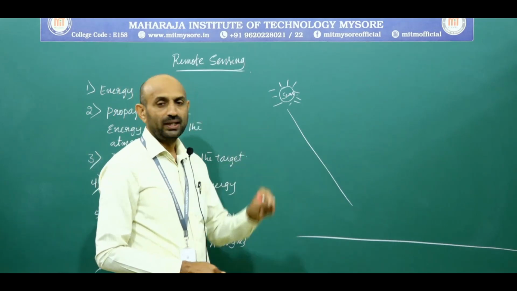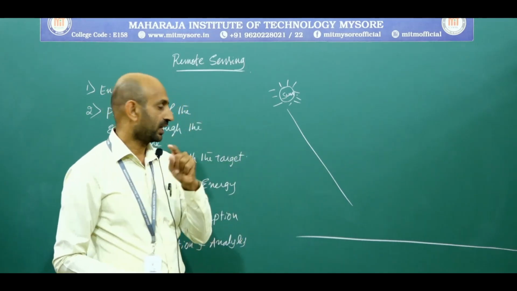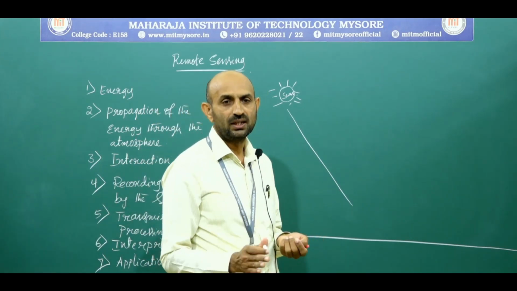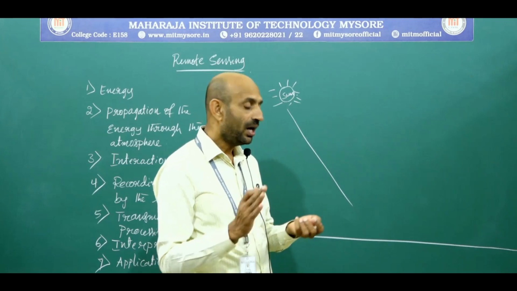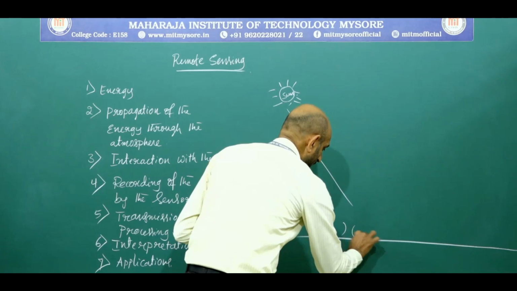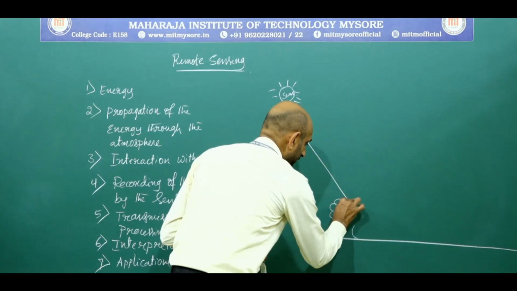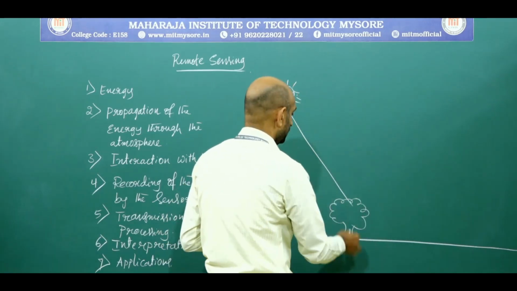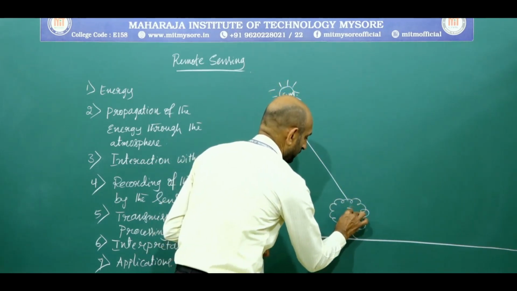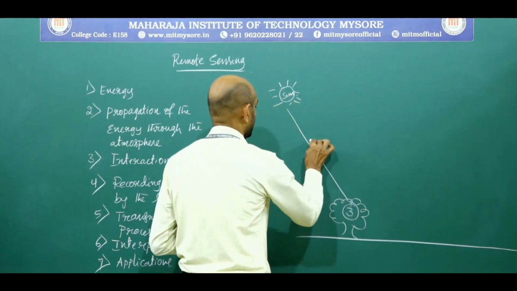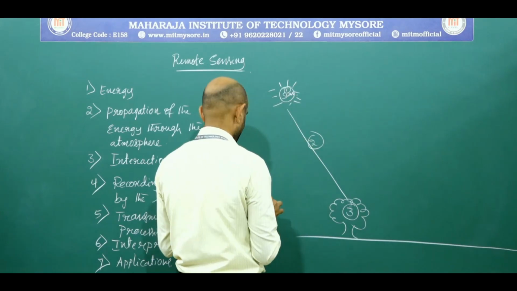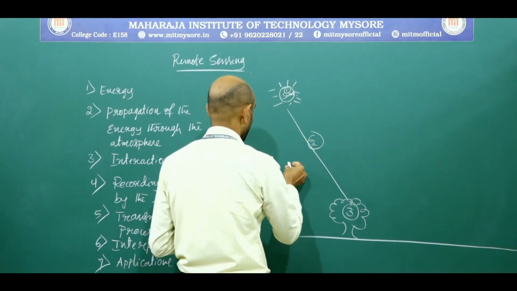The third one is interaction with the target. The target may be an object or an area or a phenomenon. Here I am going to draw a tree. This is the target of interest. This one is number 3, this one is number 2, this one is number 1. Here, this is the atmosphere.